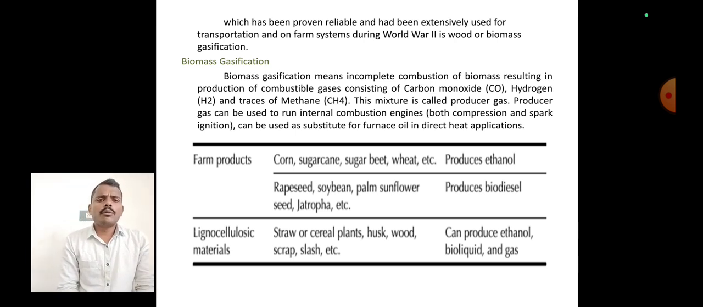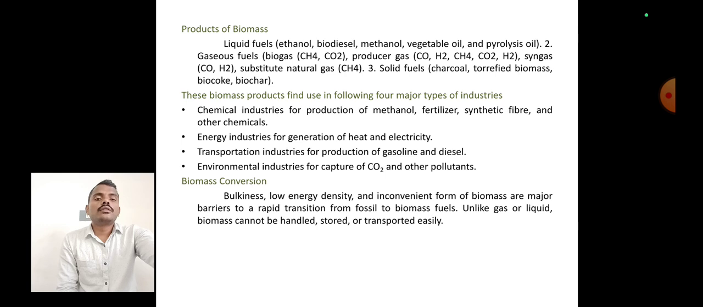Next is the product of biomass gasification. The products are methane and producer gas. The producer gas main composition is carbon monoxide, hydrogen, carbon dioxide, methane, like that, and synthetic natural gas.